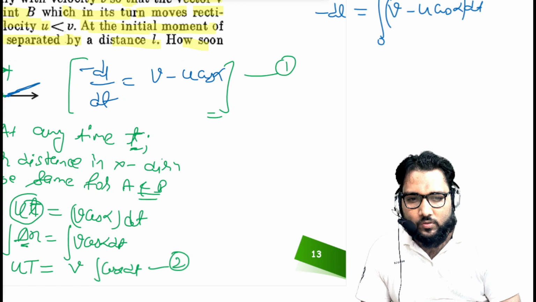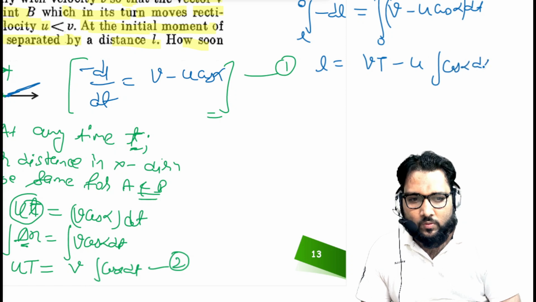So you can integrate from 0 to t. Here the initial difference is L, and here 0. So this will come here L. Again this will come v capital T, and this will come u cos alpha dt, 0 to t.